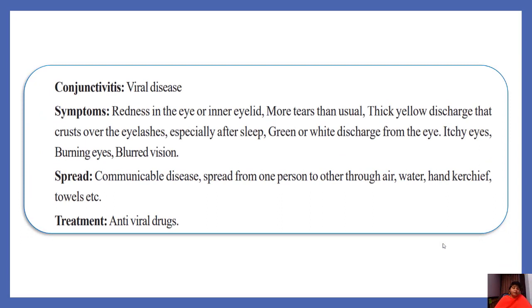Conjunctivitis is a viral disease which occurs to the eye. Symptoms of conjunctivitis are redness in the eye, inner eyelid, more tears than usual, thick yellow discharge that crusts over the eyelashes, especially after sleep, green or whitish discharge from the eye, itchy eyes, burning eyes, blurred vision. These are the symptoms of conjunctivitis. How does conjunctivitis spread from one person to another? Through air, water, handkerchiefs and towels used by the affected person. Treatment: antiviral drugs. This is about the eye.